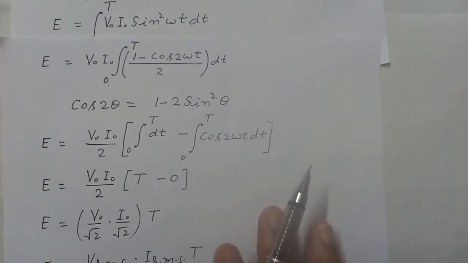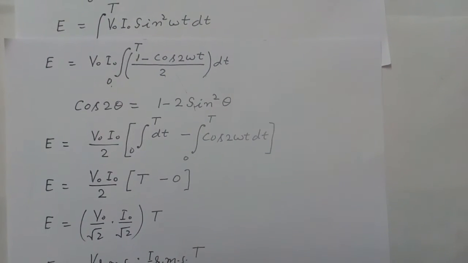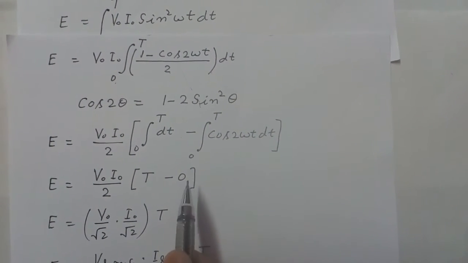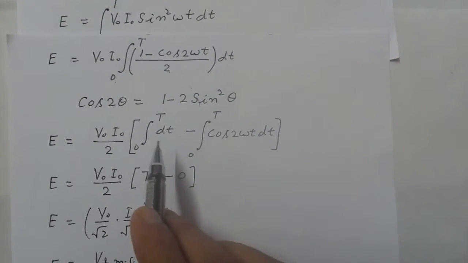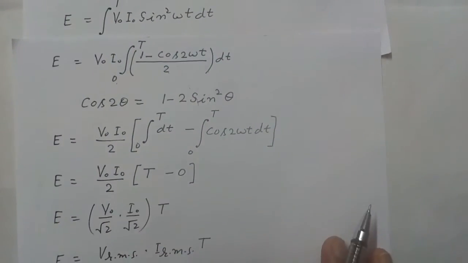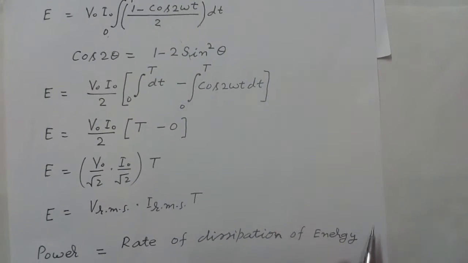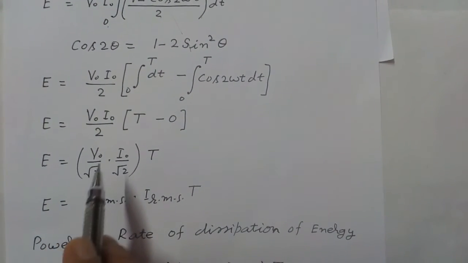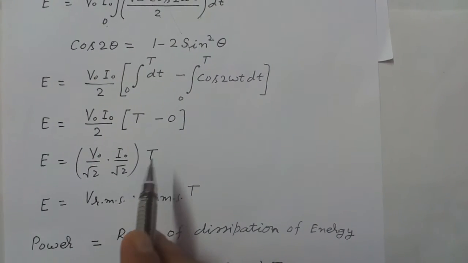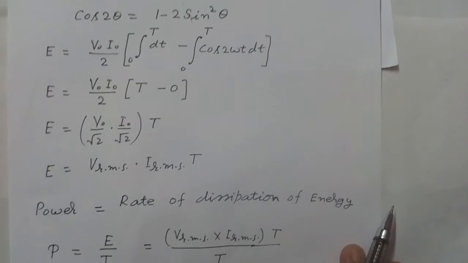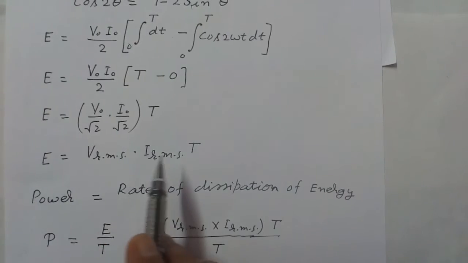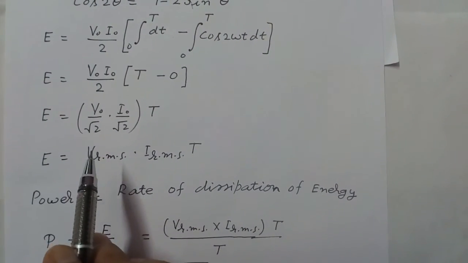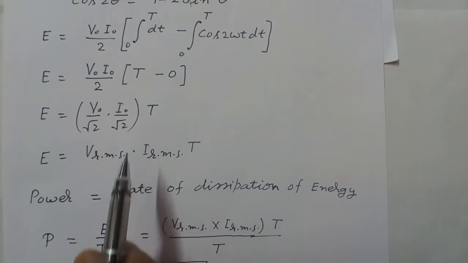Now the integration of cos 2 omega t over a complete cycle is 0, because the average value of cos 2 omega t for a complete cycle is 0, and the integration of dt is capital T. So E is equal to V naught I naught upon 2 into capital T. For 2 we may write root 2 into root 2. So this is equal to V naught upon root 2 into I naught upon root 2 into capital T. So this E is equal to V RMS into I RMS into capital T, because V RMS is equal to V naught upon root 2, and I RMS is equal to I naught upon root 2.